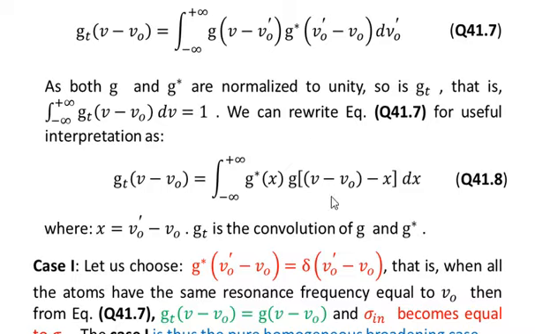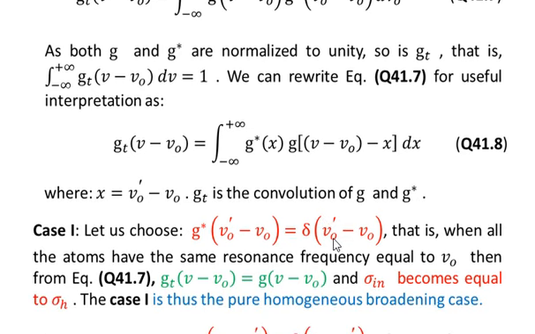So you see that if you recognize this integral, this is nothing but the convolution between the two functions g and g star. This is what we have also written, that gt is the convolution of g and g star. So here we can understand the meaning of gt. So what is gt? gt is nothing but the convolution of the two functions g and g star. Now let's discuss the two cases.